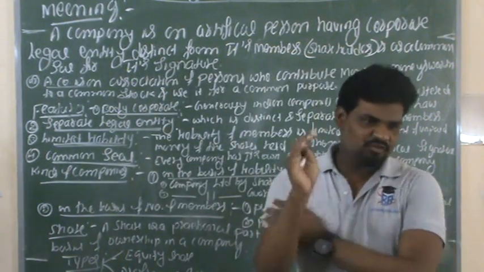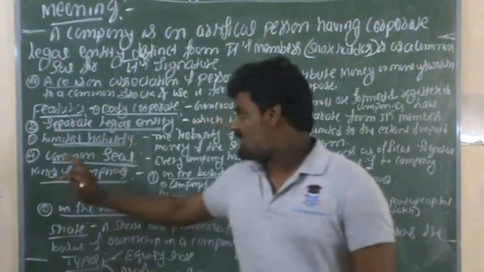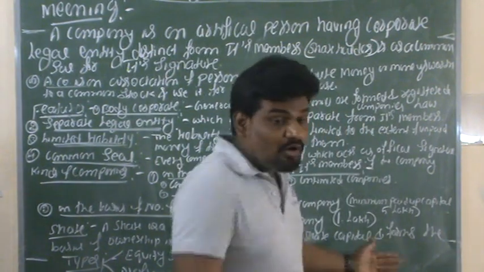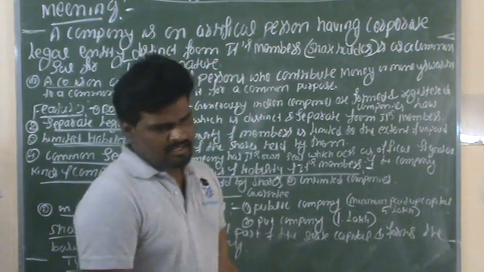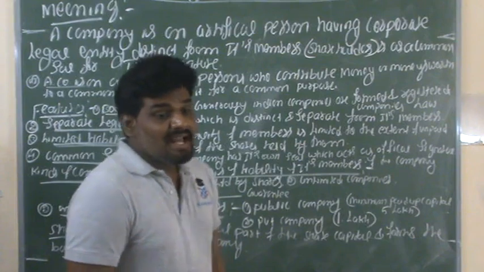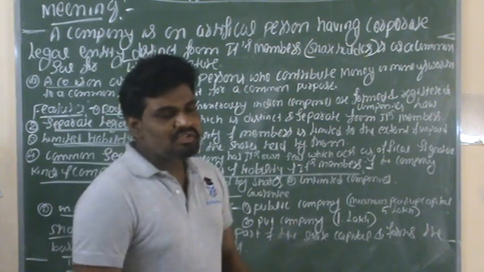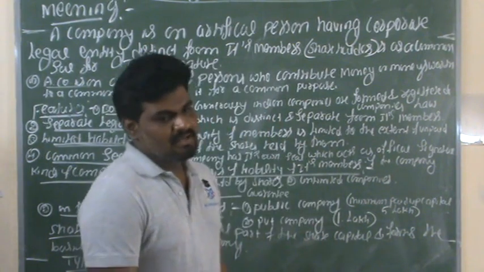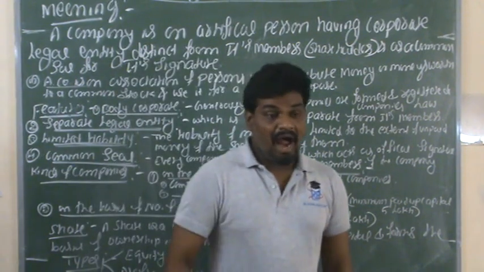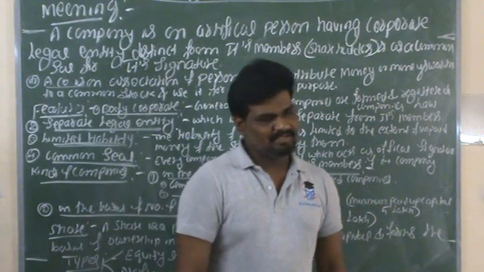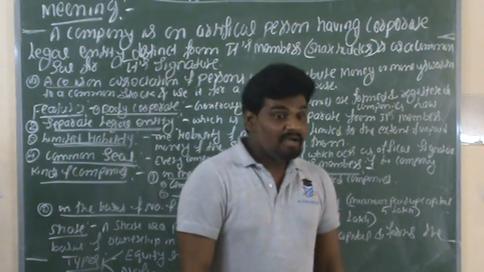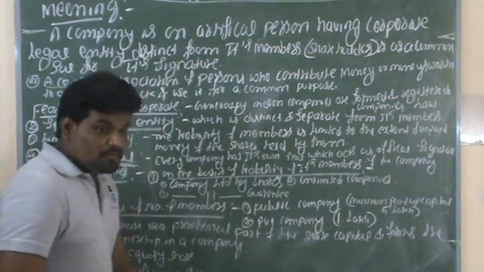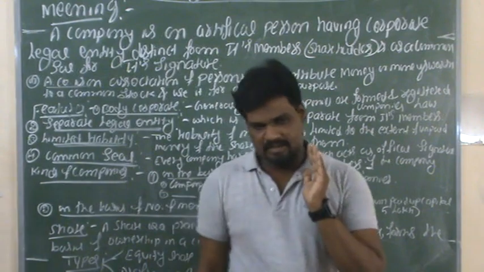The fourth and last feature of a company is the common seal. Every company has its own seal. That seal they can use as the official signature of the company. Without this seal, they are not able to continue the business organization by way of day-to-day business activities. So these are the few features of a company.